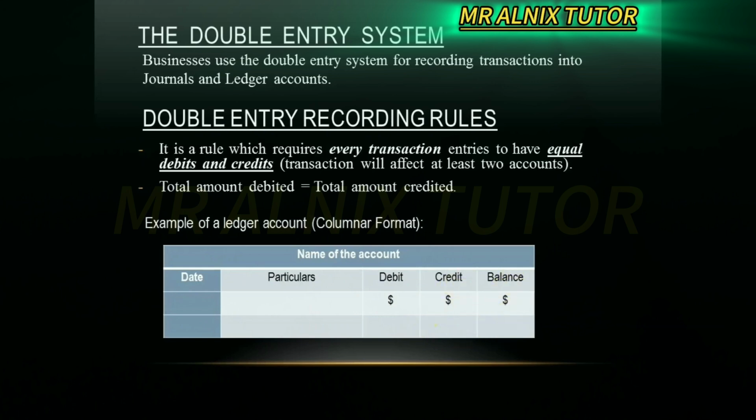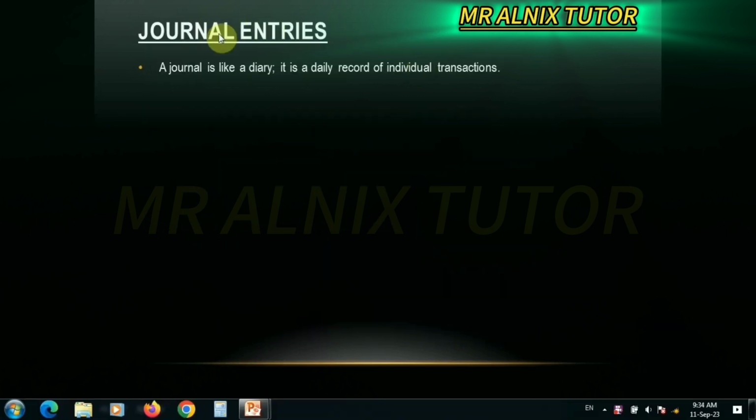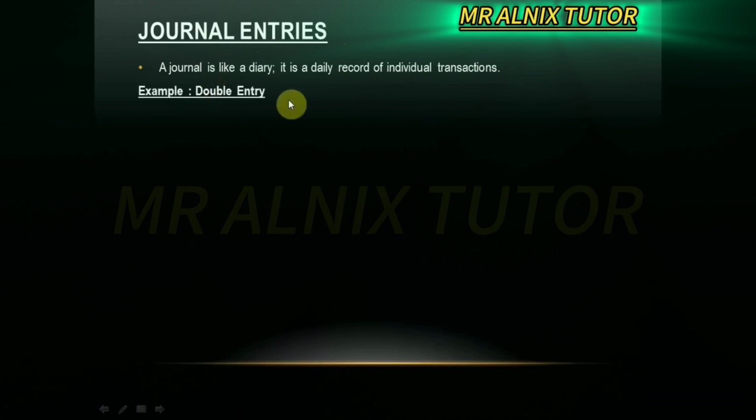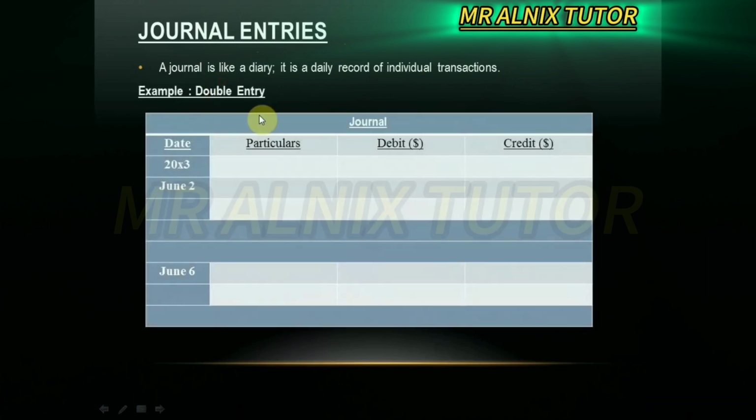Alright. Okay, next, journal entries. A journal is like a diary. It is a daily record of individual transactions. Example, double entry. This is a journal entry format. Date column, particulars column, debit column, and credit column. But this format is without a balance column. That's why this is what we call a journal entry. Right, on top of that, it must have the year and the month also.